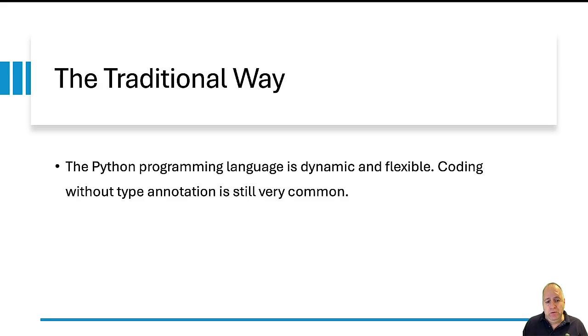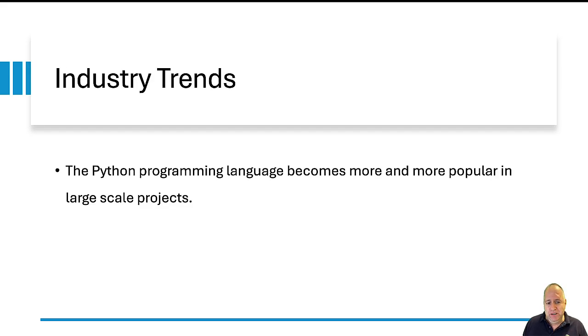Now, the traditional way: just code in Python, forget about the types, everything will be okay. Well, everything is dynamic, flexible, fun, and so on. Indeed, it is very popular. But if you check what happens in the industry, then you find that Python is being used more and more in large-scale projects. When dealing with a large-scale project, we can't ignore the types. We cannot assume that everything will be okay.